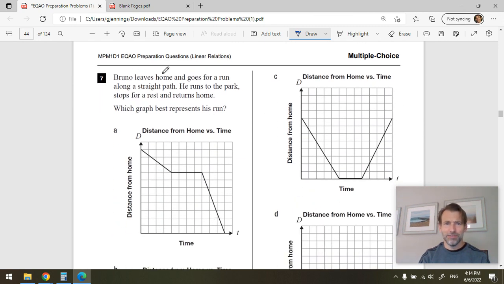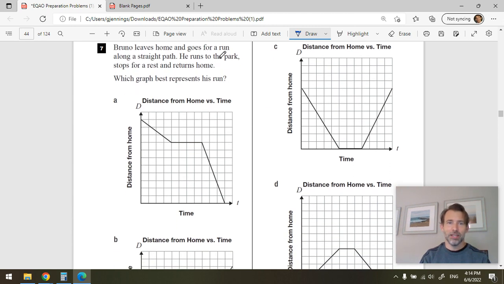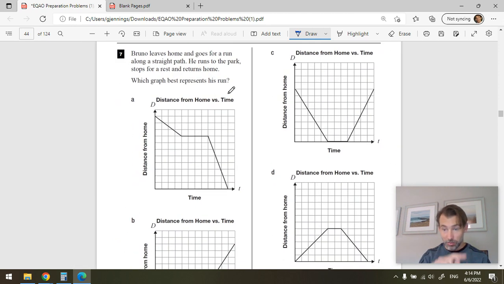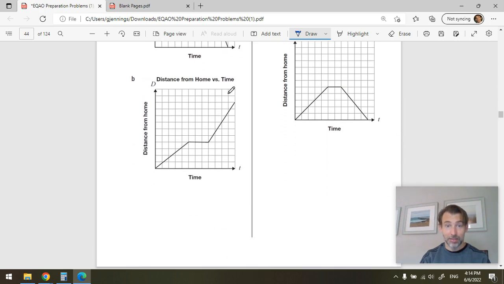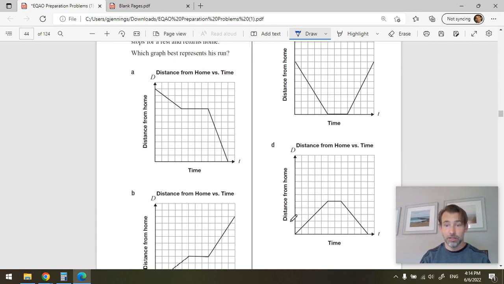All right, number 7. Bruno leaves home and goes for a run along a straight path. He runs to the park, stops and rests, and returns home. Which graph best represents his run? So he leaves home, goes to the park, rests, and then comes home. Okay, and we've got all of these here. Okay, this one here. Distance from home, time.